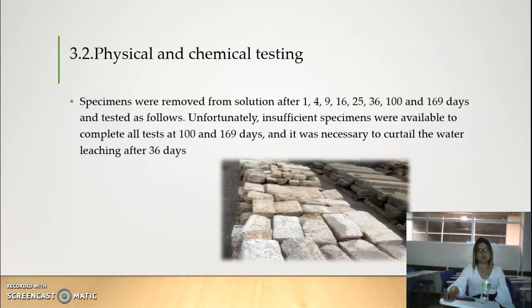Unfortunately, insufficient samples were available to complete all the tests in 100 and 169 days, and it was necessary to resume leaching with water after 56 days.